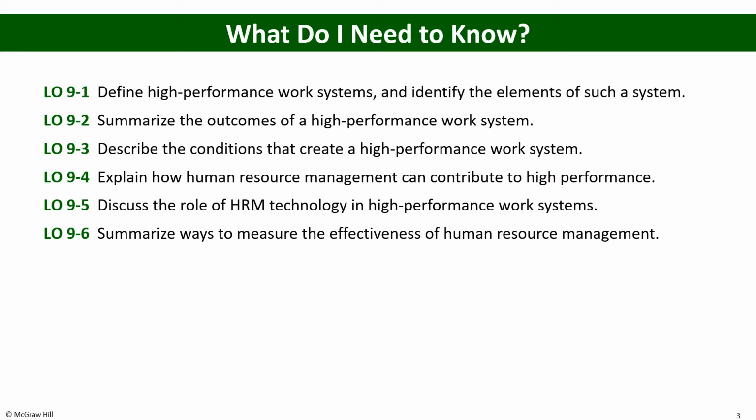These are the learning objectives. Define high performance work system and identify the elements of such a system. Summarize the outcome of a high performance work system. Describe the conditions that create a high performance work system. Explain how human resource management contributes to high performance and discuss the role of human resource management technology in high performance work system. And at the end, summarize ways to measure the effectiveness of human resource management.